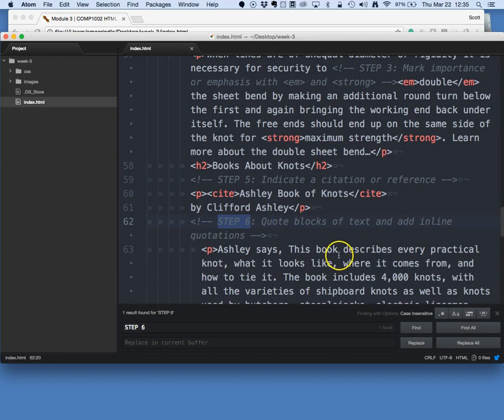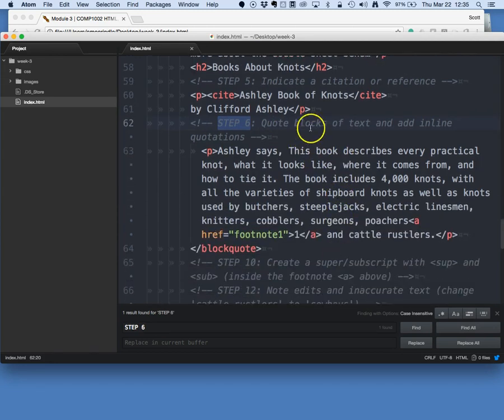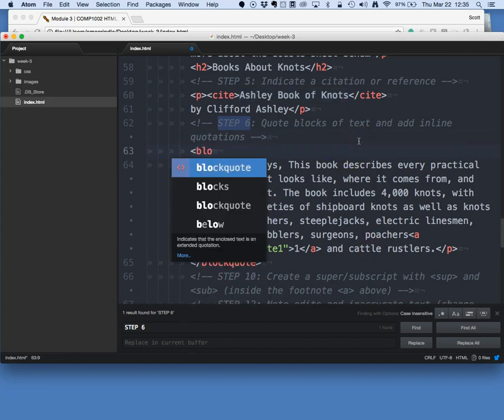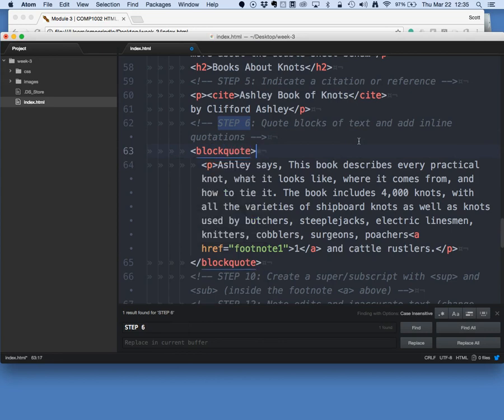Step 6, right below here. When considering this book, if we were to quote or grab a block of text, one or more paragraphs, say, or maybe larger sections, looking to reproduce or redistribute a section of content, we would use something called the blockquote element. So that's exactly what it sounds like. Oh, I've already left in the end blockquote tag. There you go.